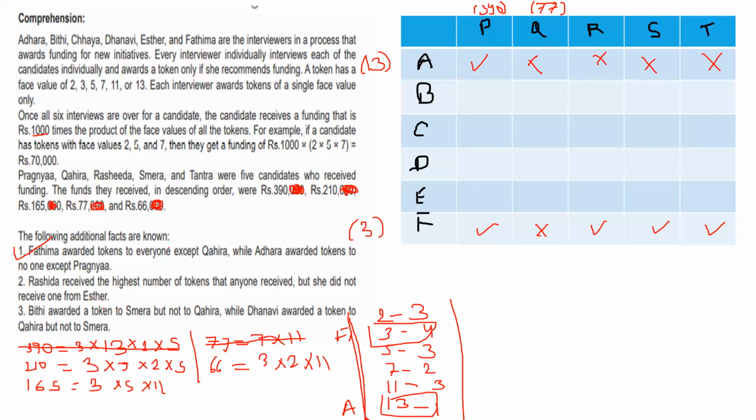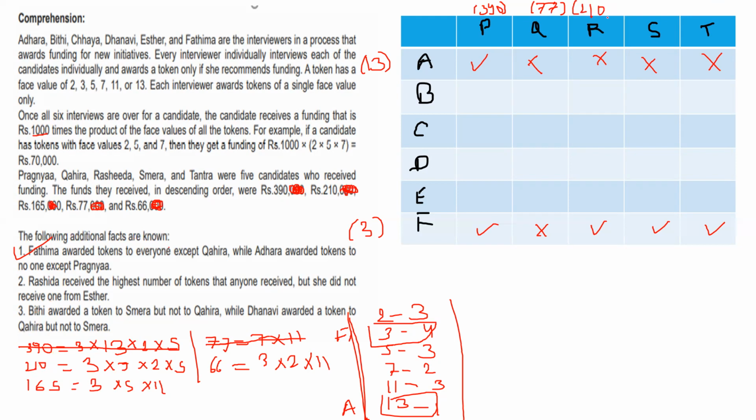Their interpretation was wrong. It says the highest number of tokens that anyone received, so there can be a joint rank 1 as well. That's the case here: 390 also has 4 tokens, and this also has 4 tokens, so both are rank 1. So Rashida can be 390 or 210, but 390 is Praganya. So Rashida is 210. Write 210 over here.